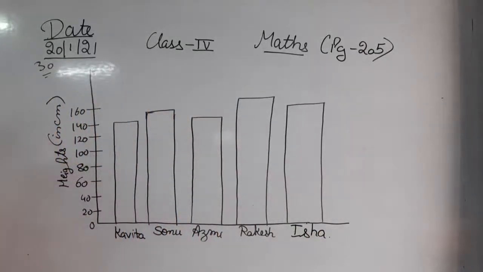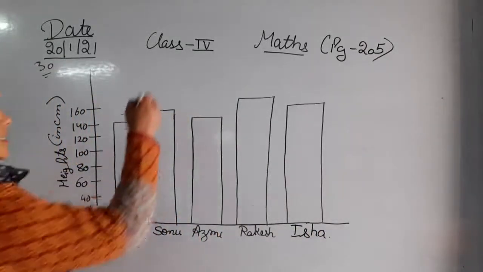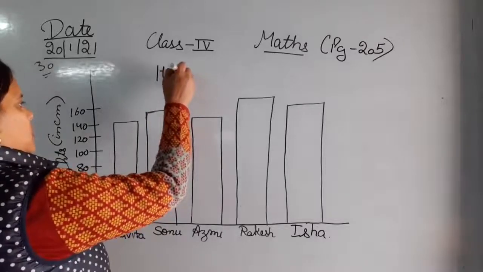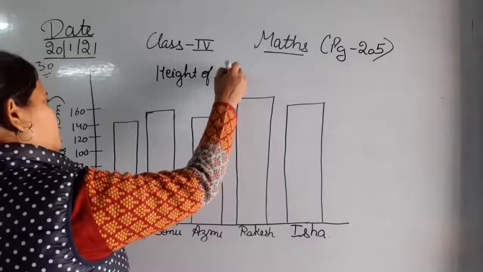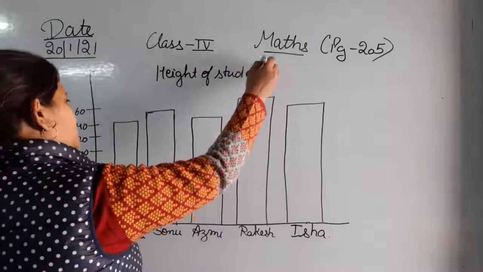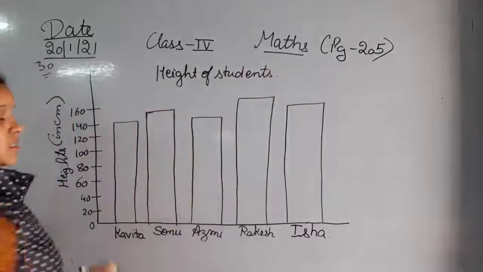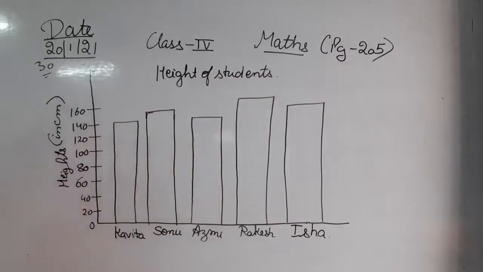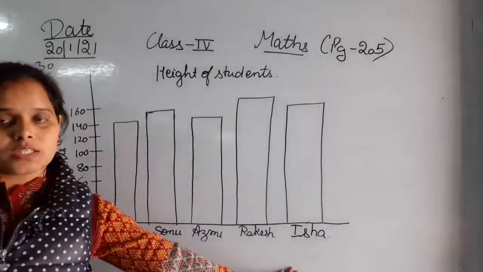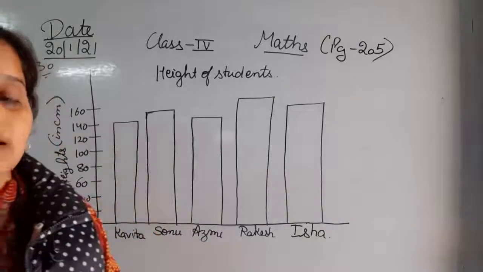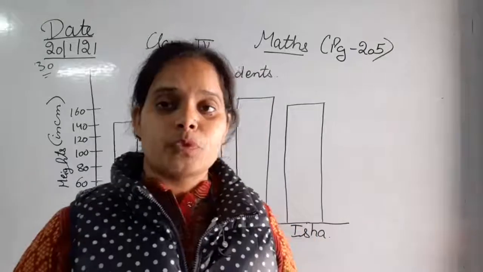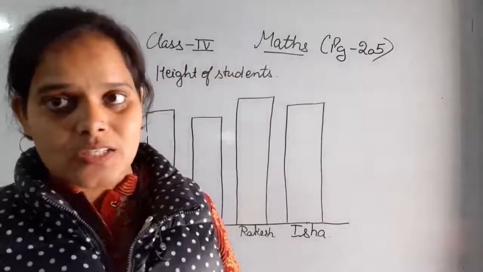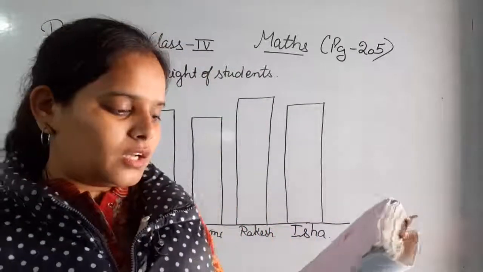Okay, so this is the height of various students of a class. देखिए यहाँ पे बच्चों के नेम दिए हैं and their various measurements of their heights is given in centimeters. These are the names of the students, and you have to answer the questions that are being asked related to the heights of the students. अलग-अलग students की height से related कुछ questions हैं, that we have to find here.